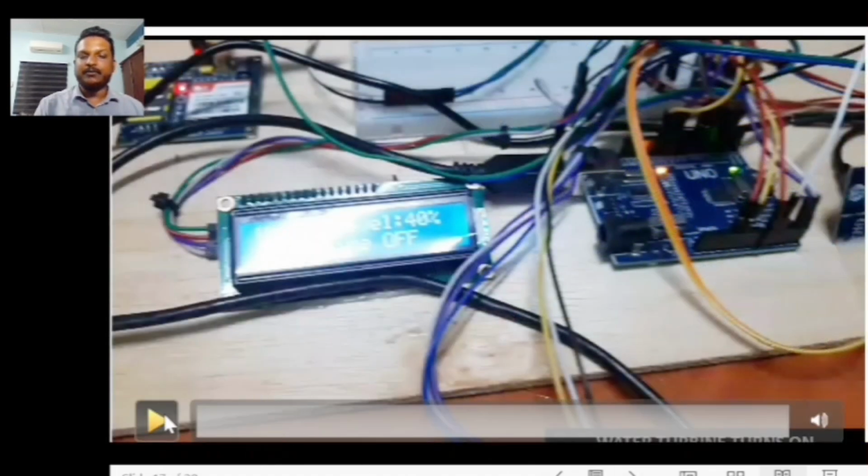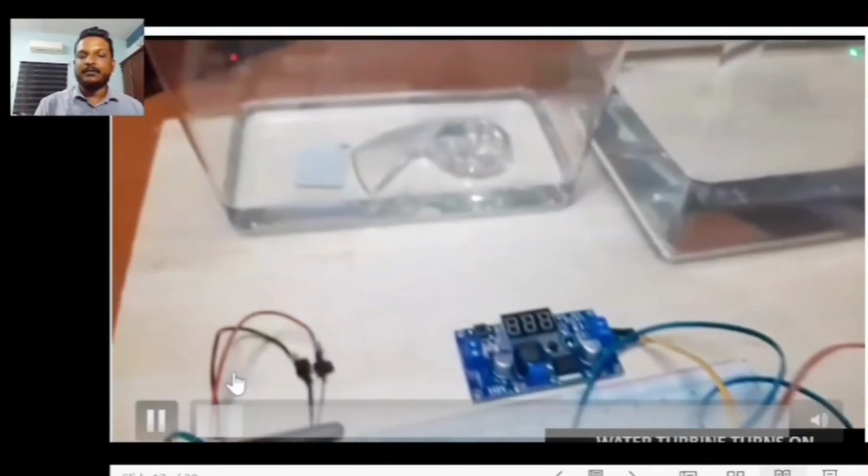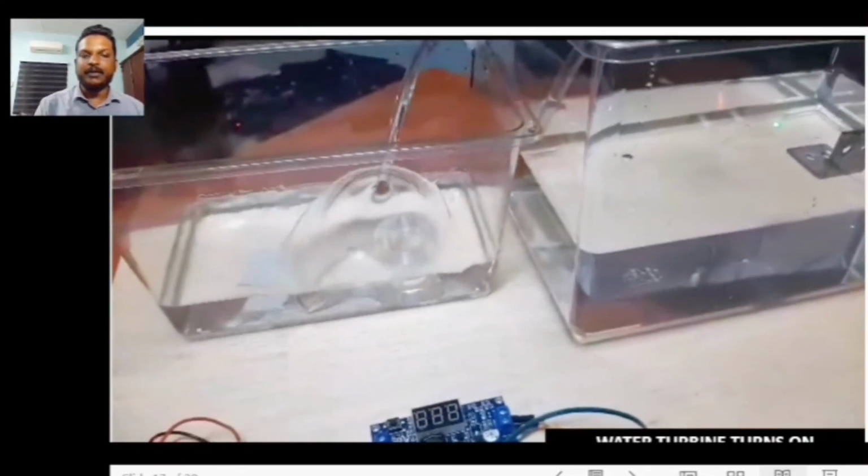So here I've placed a water tank as I mentioned before. With the help of the water pump, the water will be sent from the river basin, which is the first water tank, to the second water tank, just for the indication. The optimum water level is 45%. If the water level is more than 50%, it will automatically turn on the water pump.